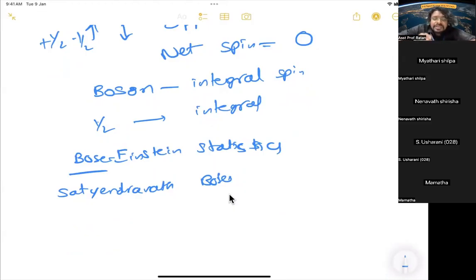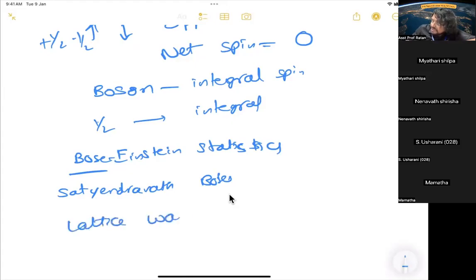So that's why today's class. In the next class, tomorrow or the day after, we'll discuss this BCS theory and Cooper pair. Cooper pair means two electrons come together in a crystal lattice. They are interacting with the lattice waves. What are lattice waves? Lattice waves are nothing but phonons.